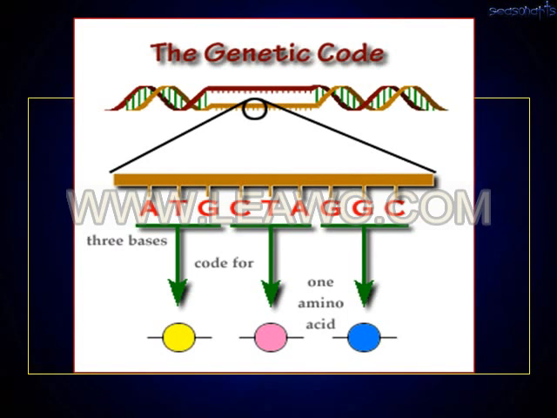So you will see the codes. Here you will see one code which is able to produce one amino acid, and the next one is CTA, another code which is responsible for another amino acid, and GCG, which is responsible for the synthesis of one amino acid. So each code is for a particular amino acid. The code is nothing but genetic information which is present in the DNA in the form of code. 3 bases comprise one code, and each code will produce one type of amino acid.